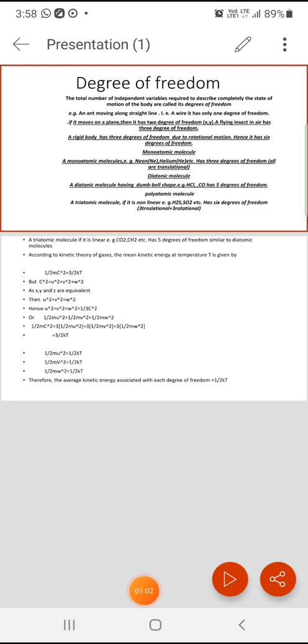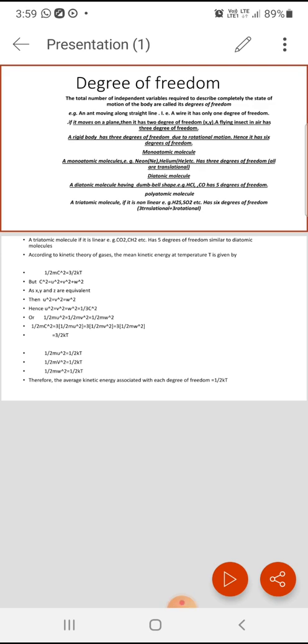For example, an ant is moving along a straight line. Suppose that straight line is the x-axis. Then the ant is moving along the x-axis, and x is the variable needed to completely describe the motion of the ant. Therefore, there is only one degree of freedom, that is the x coordinate.